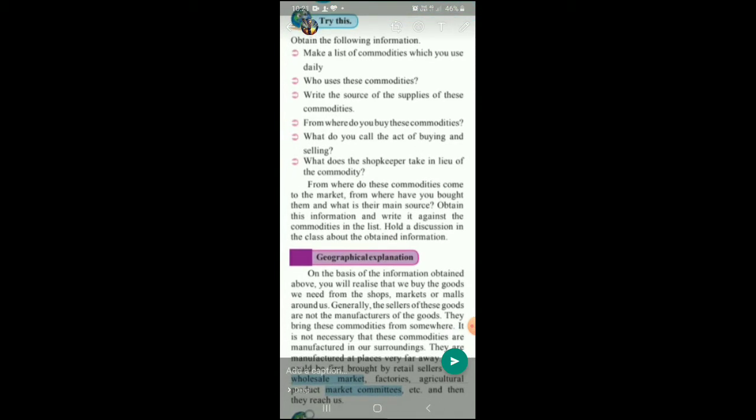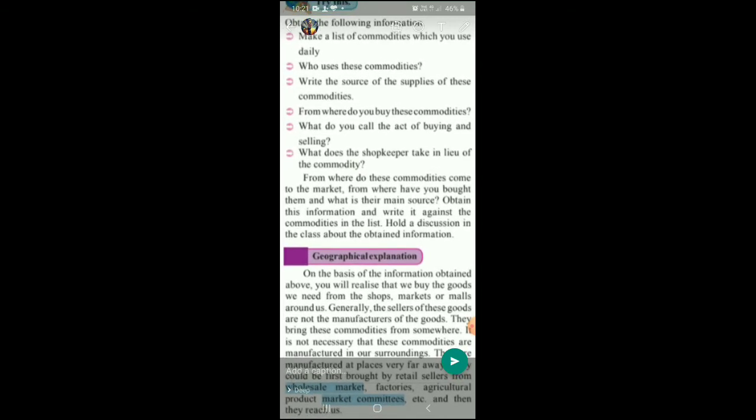From where do these commodities come to the market? From where have you brought them and what is the main source? So commodities come to the market from different places. For example, onion comes from some other place, coriander leaves come from some other place, potatoes come from some other place, fruits that you require are coming to you from other places. So the commodities do not come to you from one place but from many other places. From where have you brought them? From the market, from the local vendor, from the general store, from the malls, etc.